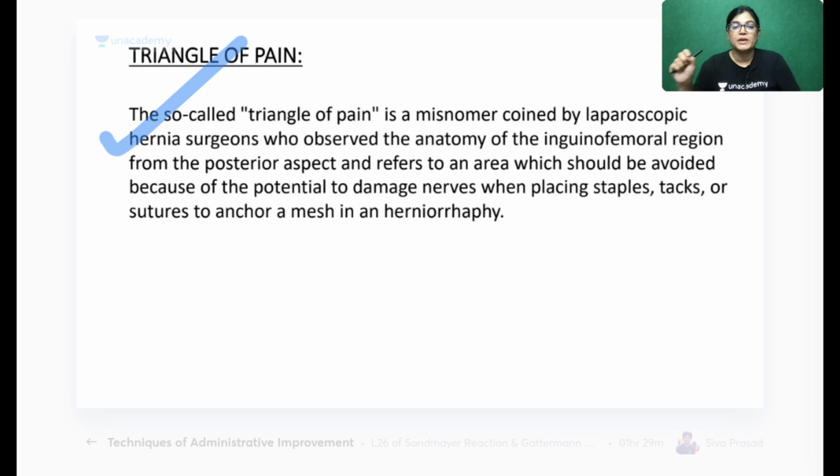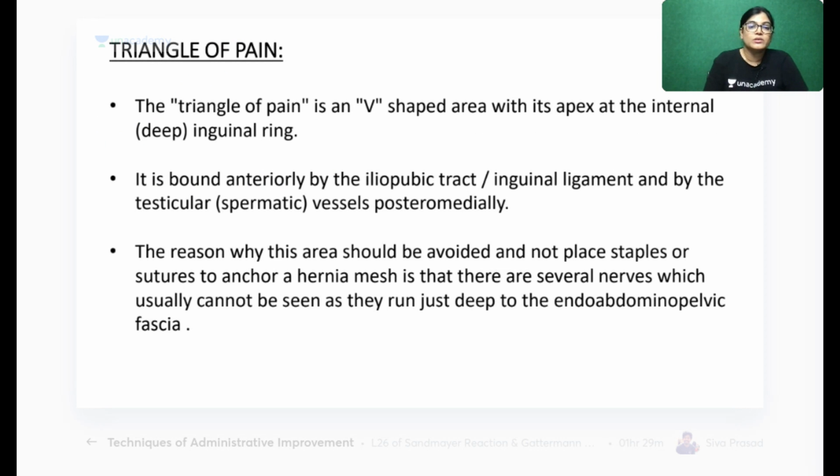If by mistake, without knowing the anatomy, surgical staples are placed there during anchoring of the mesh required for repair of hernia, that is herniorrhaphy, it will become a very painful condition for the patient. So this area should be avoided, and care should be taken not to injure any nerve in this area. The triangle of pain is a V-shaped area.